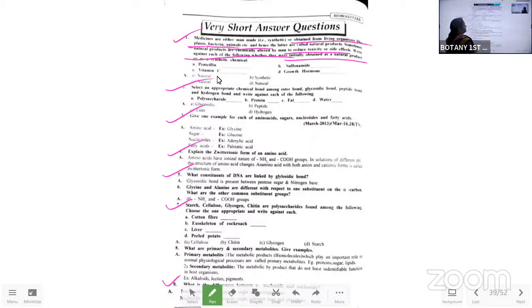In this, which one is naturally occurring and which is the one we are making in chemical labs? That is the synthetic ones. So penicillin occurs naturally. Okay, it's natural. Sulfonamide is made by man, that is synthetic. The first one, penicillin, is natural.